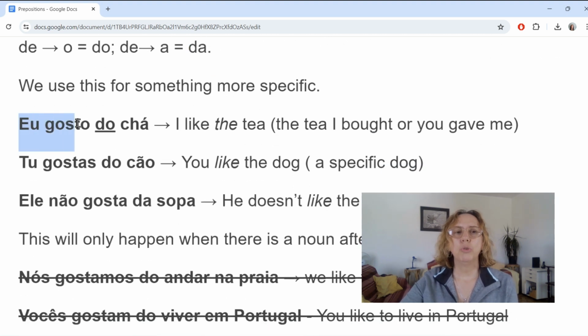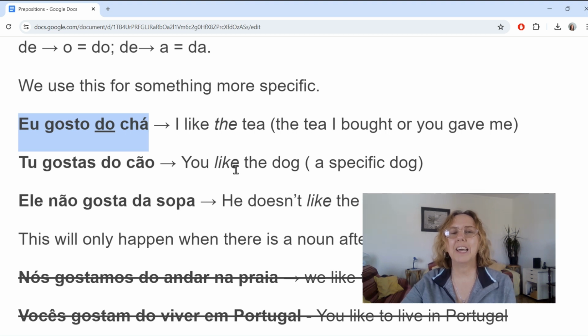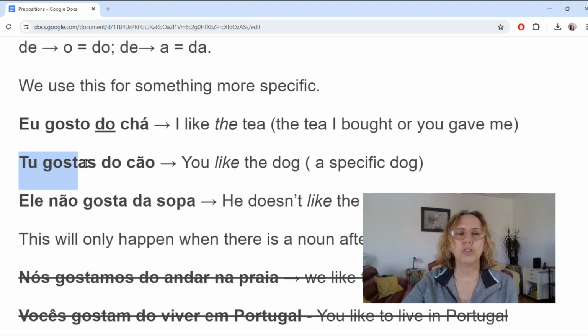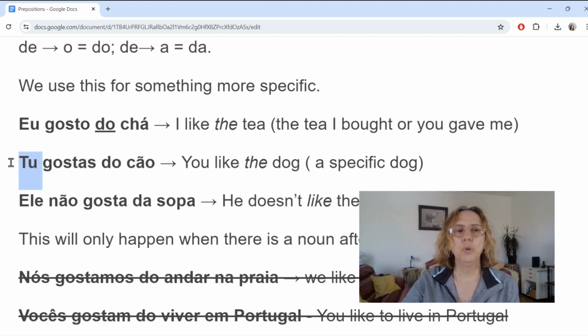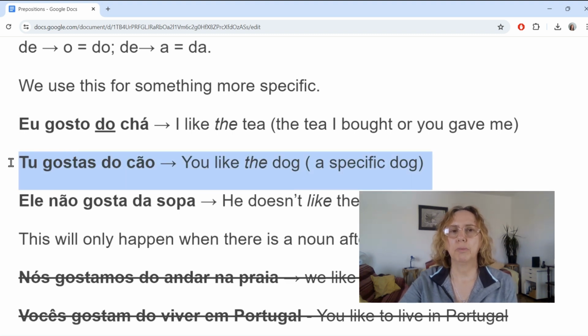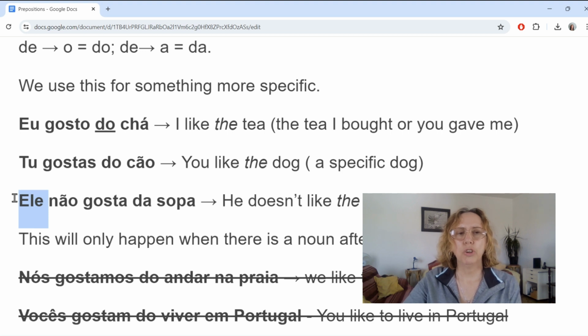Eu gosto do chá. So here we're being more specific. We're not just saying I like tea. We're saying I like the tea. So it could be the tea that I bought or that you gave me. Tu gostas do cão. You like the dog. Ele não gosta da sopa. He doesn't like the soup.